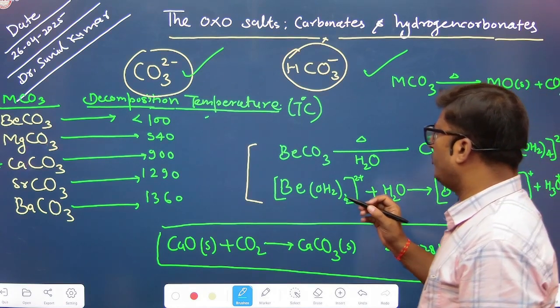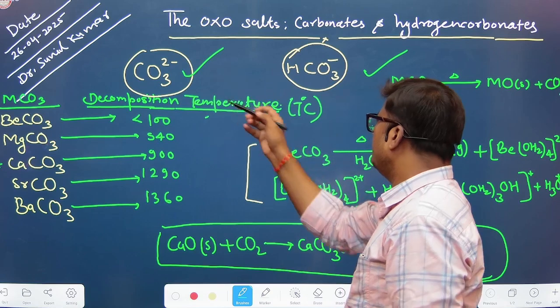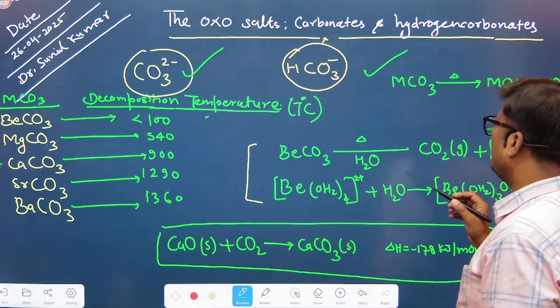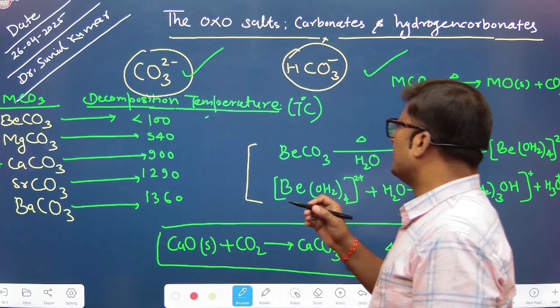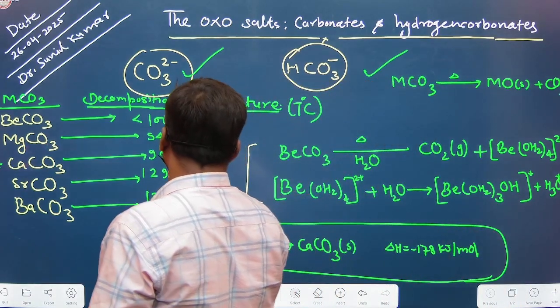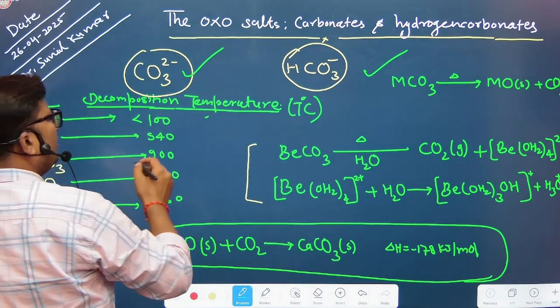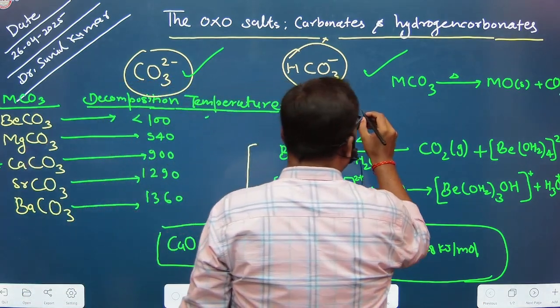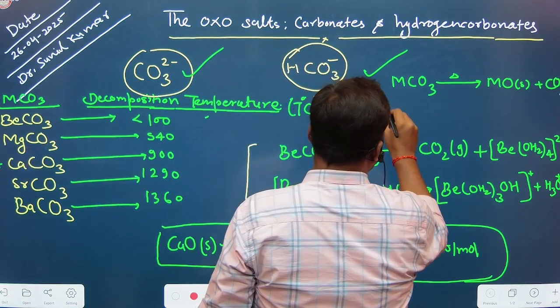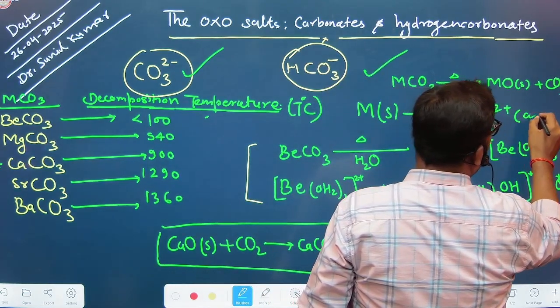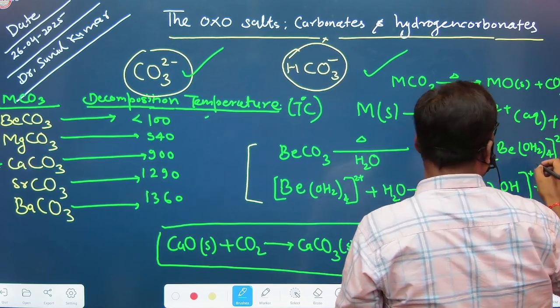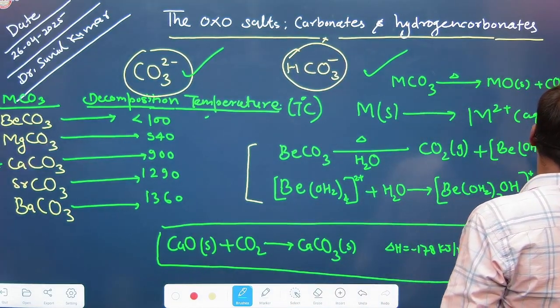So what is the chemistry behind these two ions? In the case of alkaline earth metals, as you know, the alkaline earth metals exist as bivalent ions, right? So this is the beauty. M, that is solid, exists as M2+ aqueous plus 2 electrons.